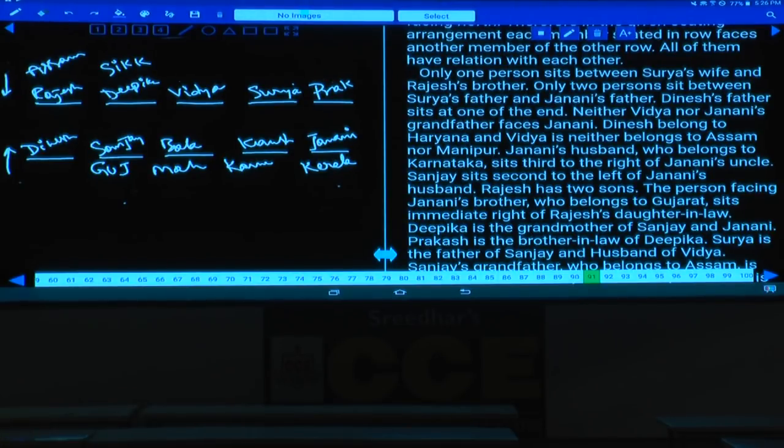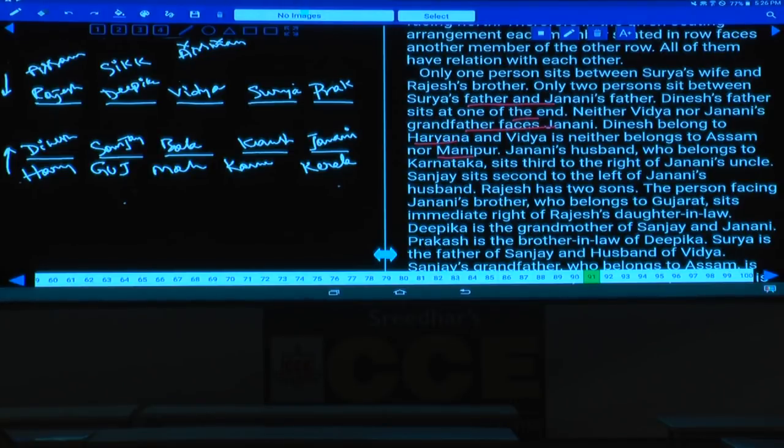Now one person between Surya's wife and Rajesh's brother. Only two persons sit between Surya's father and Janani's father. Dinesh's father sits at one, neither Vijaya nor Janani's grandfather. Dinesh belongs to Haryana. As Dinesh belongs to Haryana, hence Haryana must be here. And Vijay belongs neither to Assam nor Manipur. Then who are the remaining two persons belonging to Assam and Manipur?